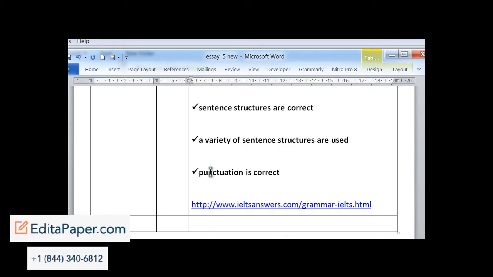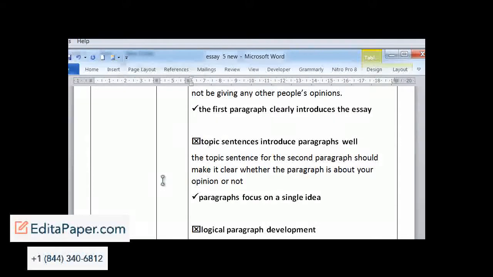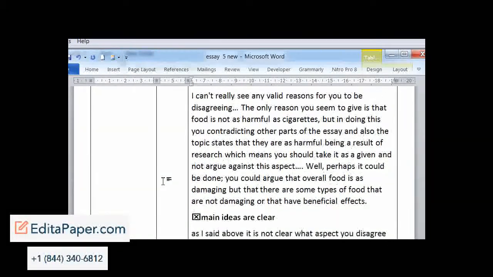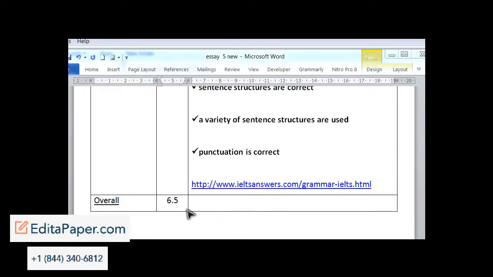Overall, what do you think this writer's going to get? They've got 8 for grammar, 8 for vocabulary, 6 for cohesion and coherence, 5 for task response. The overall score is 6.5. We add up the 4 numbers, we get 6.75. Round down, 6.5. The writer needs 7. Fail. And why? Is it because this writer is not good enough? No, it is not. The vocabulary and grammar are good enough. The problem is failure to respond to the task in the right way and contradicting opinion in the body of the essay.